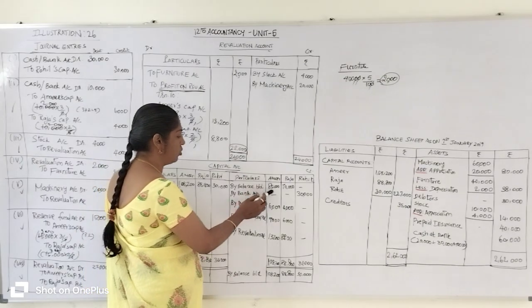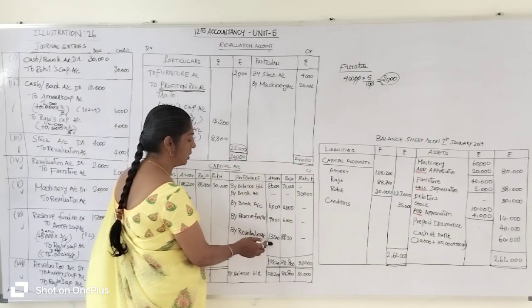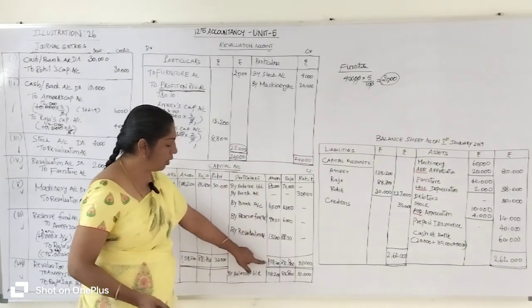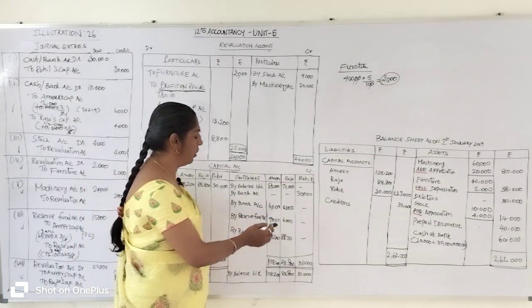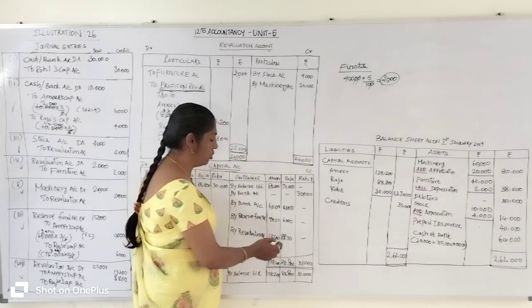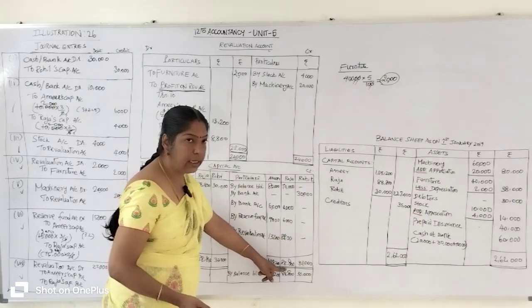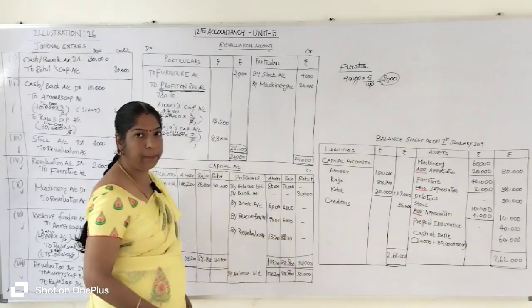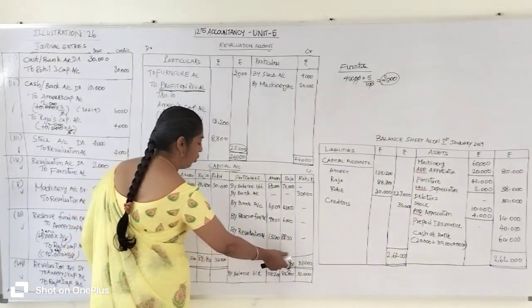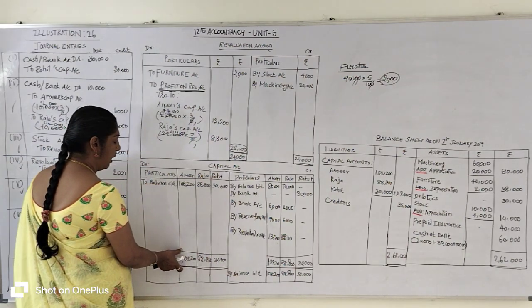So 80,000 plus 6,000 plus 9,000 plus 13,200, you will get 1,08,200 rupees. Then 70,000 plus 4,000 plus 6,000 plus 8,800, you will get 88,800 rupees, and 30,000 rupees entered. Okay, in the total. The same total you are going to enter on the debit side.